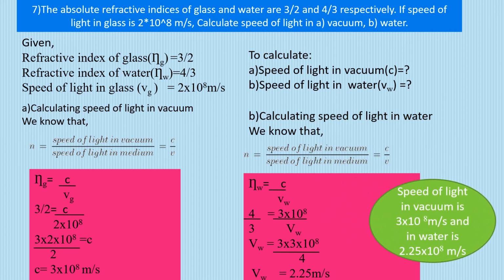So speed of light in vacuum is 3 into 10 raised to power 8 meter per second, and that in water is 2.25 into 10 raised to power 8 meter per second. I hope this is clear to you. And this question, mind you, dear students, is very, very important from the exam point of view. Question number 7, very important. They ask this type of question in the exam, and this is their personal favorite question, the board's, okay?